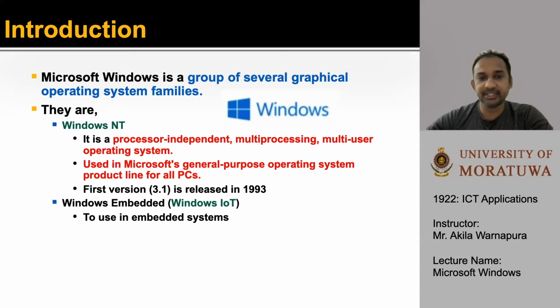It is a processor-independent, multiprocessing and multi-user operating system used in Microsoft General Purpose Operating System product line for all the PCs. Next one is Windows Embedded. This is used in embedded systems, which are designed for portable devices like those used in retail, manufacturing and delivery companies, such as machines like point of sales, which means POS terminals, automated teller machines, which means ATMs, as well as self-service checkouts.